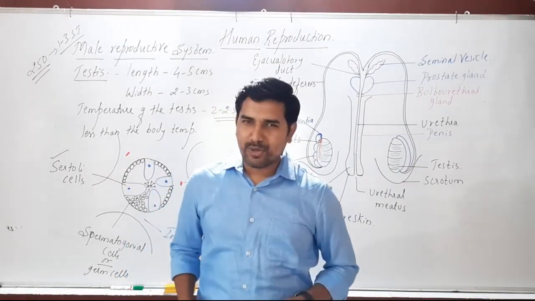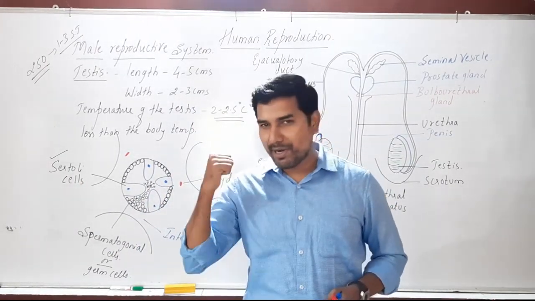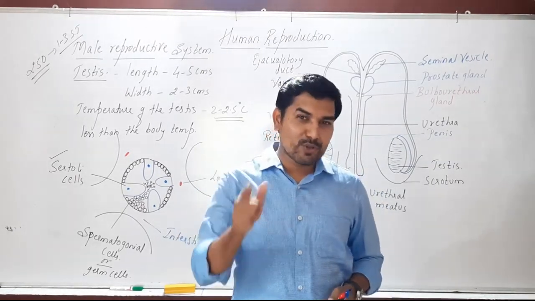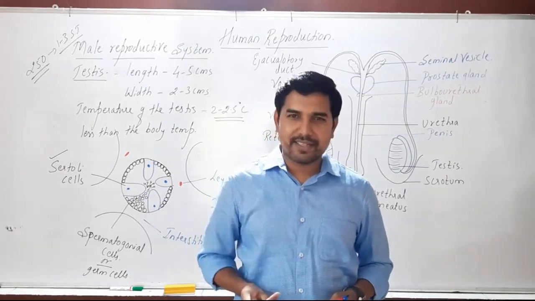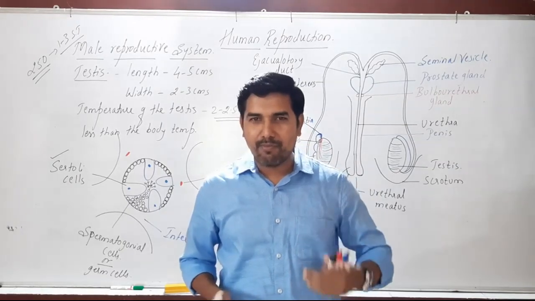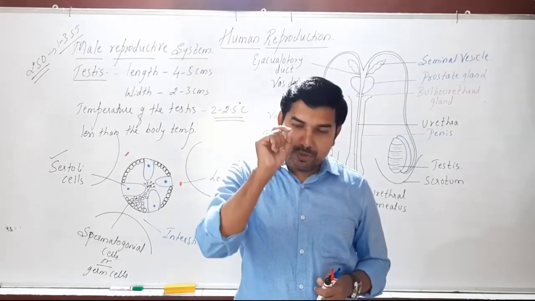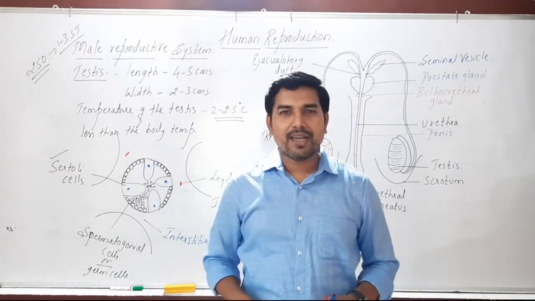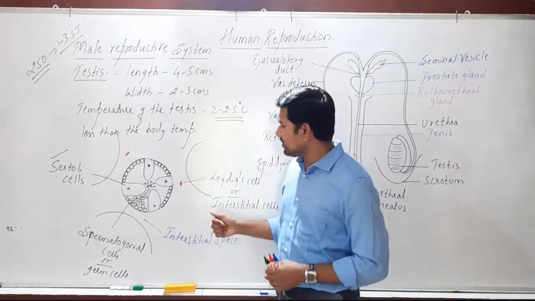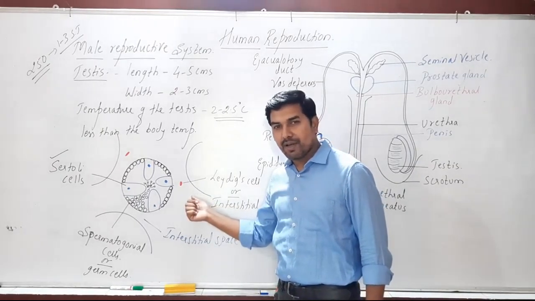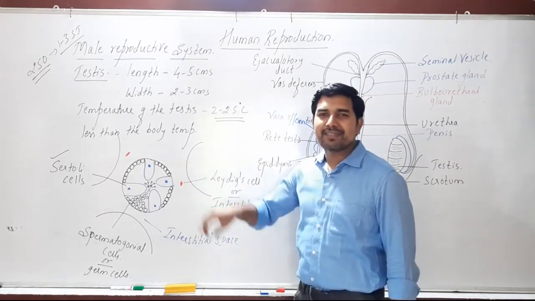Then what is the function of testosterone? We have various types of functions. Testosterone is very important for spermatogenesis. Testosterone is also responsible for the secondary sexual characters in males, like development of facial hair, such as mustaches and beards, development of body hair, a muscular body, and other characters. Testosterone is also most important for erection during insemination of the semen. So this is the function of the testosterone hormone produced by the Leydig cells of the interstitium in the seminiferous tubule.